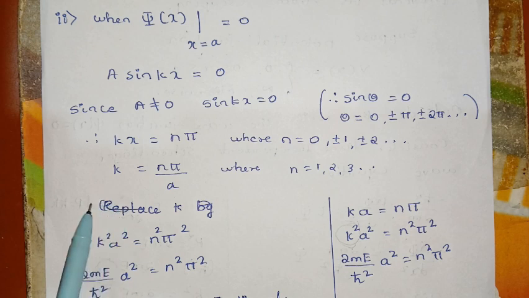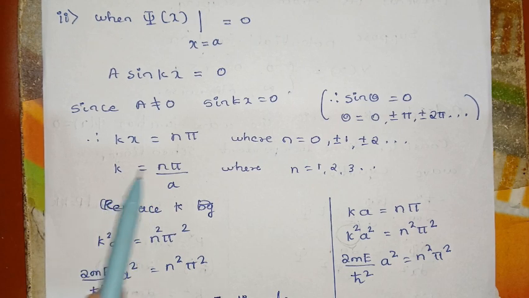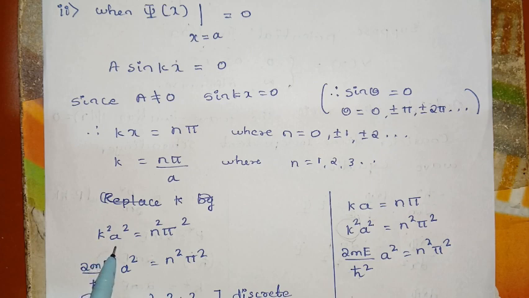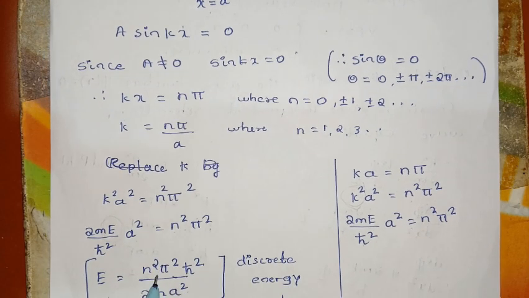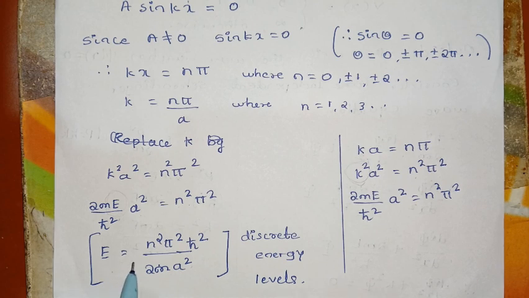Squaring on both sides, k squared a squared is equal to n squared pi squared. Replace k squared by 2mE divided by h cross squared. Now we want energy. Therefore energy is equal to n squared pi squared h cross squared divided by 2m a squared. These are the discrete energy levels.